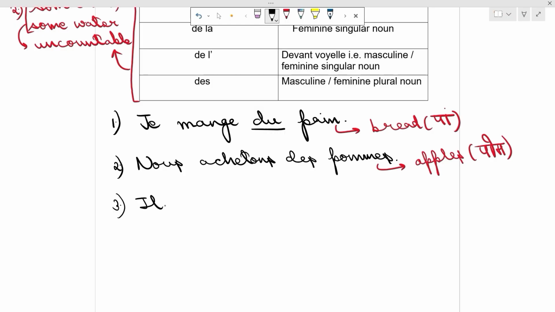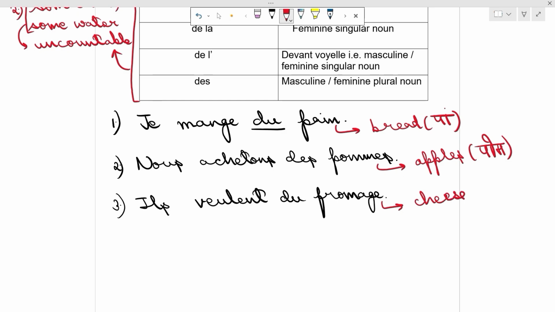Ils veulent du fromage. They want some cheese. Fromage.